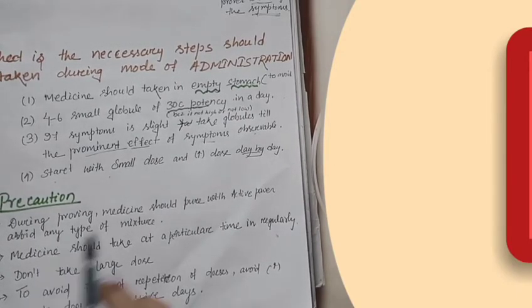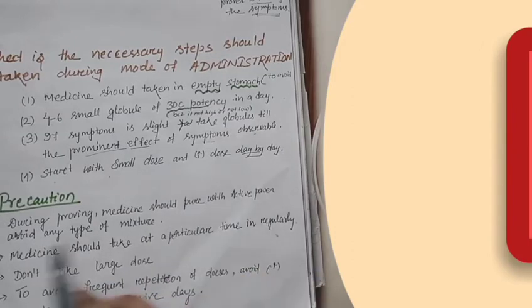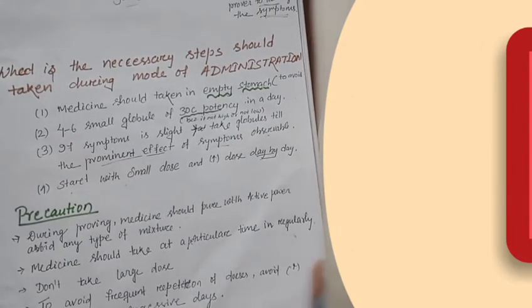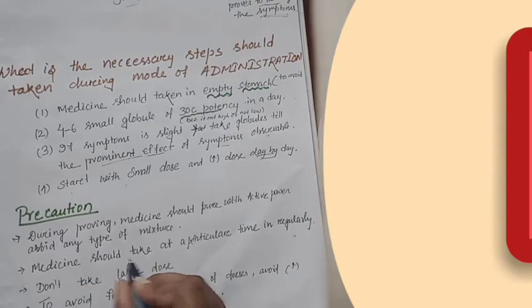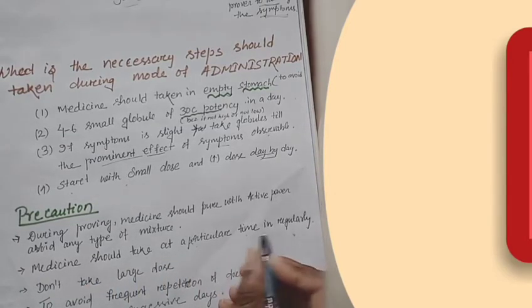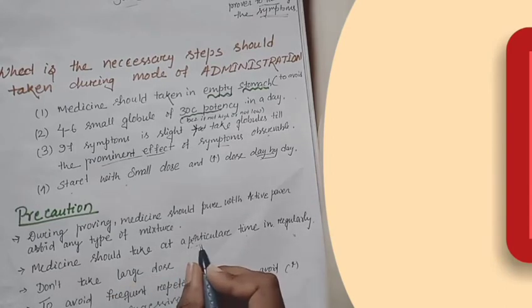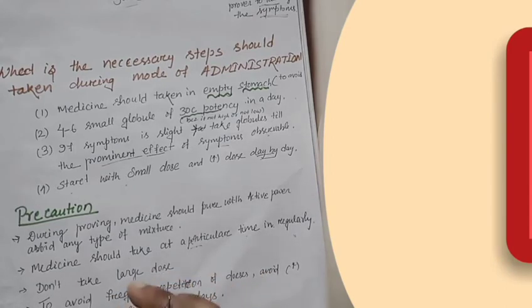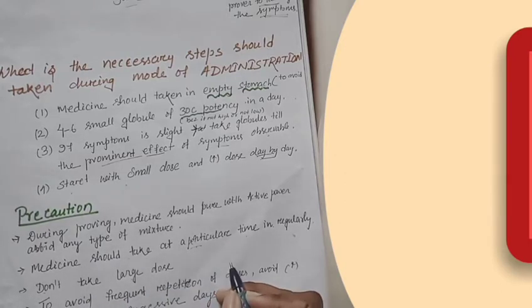During the proving, the medicine should be pure with active power, so that the medicinal symptoms can be clearly visible. Then the medicine should be taken at a particular time regularly. Why a particular time? So that we can know the medicine very well. Don't take a large dose, because it makes an adverse effect.